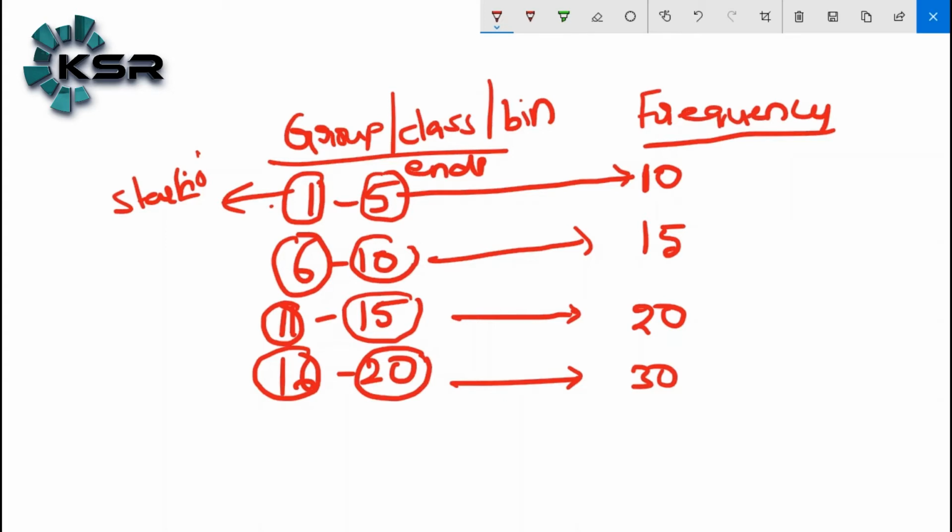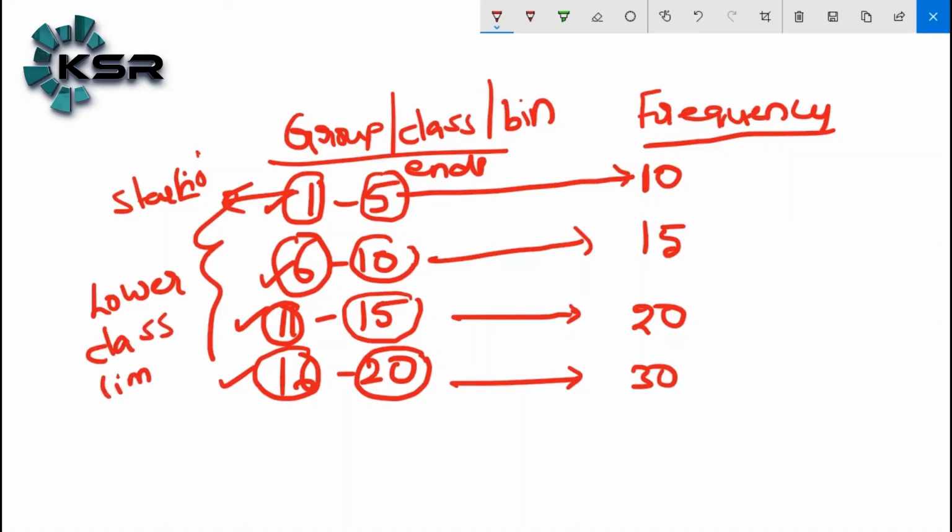Here 1, 6, 11 and 16 are all starts of the groups. Starts of the groups are called the lower class limits. 5, 10, 15, 20 are the ends of the groups. Those are called the upper class limits.